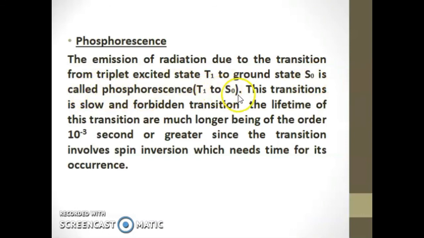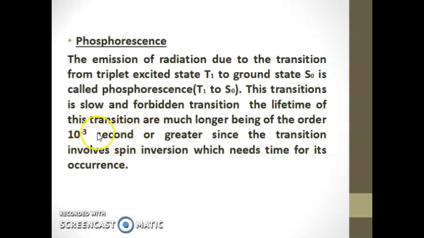This is T1 to S0. This transition is slow. Why is it slow? It is a forbidden transition. It involves spin change. For this forbidden transition, the lifetime is much longer, being of the order of 10 raised to minus 3 second.